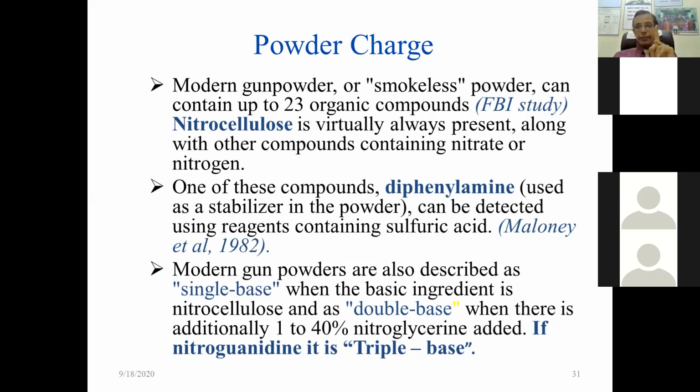So again I will repeat: gunpowder is black gunpowder and second is smokeless. Smokeless is again divided into single base, double base, triple base. Single base is only nitrocellulose, double base is nitrocellulose plus 1 to 40% nitroglycerin. If there is nitrocellulose plus nitroglycerin and also nitroguanidine, then it is the triple base.